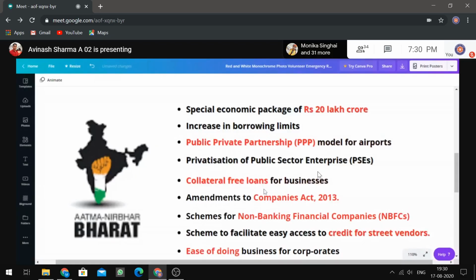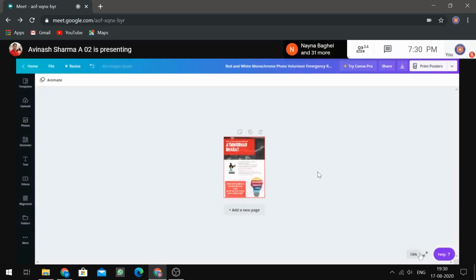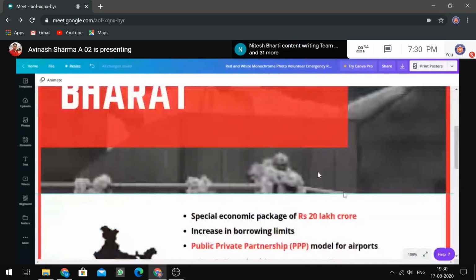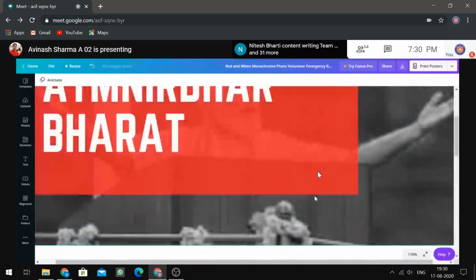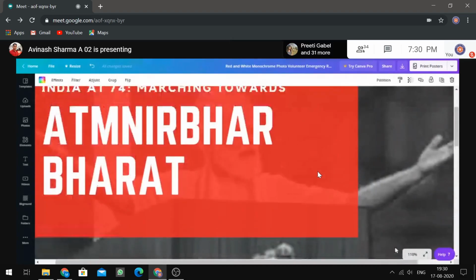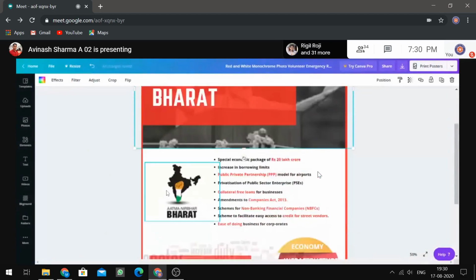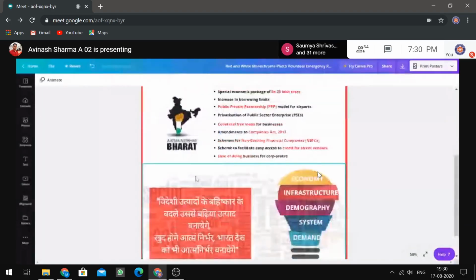So here we have added these borders to it. Okay, one problem is that sometimes the image starts to blur out, so use an HD image for that. This kind of image which has a transparent background is called a PNG image. If you add a PNG, the background of the image will be automatically removed and it will become transparent.